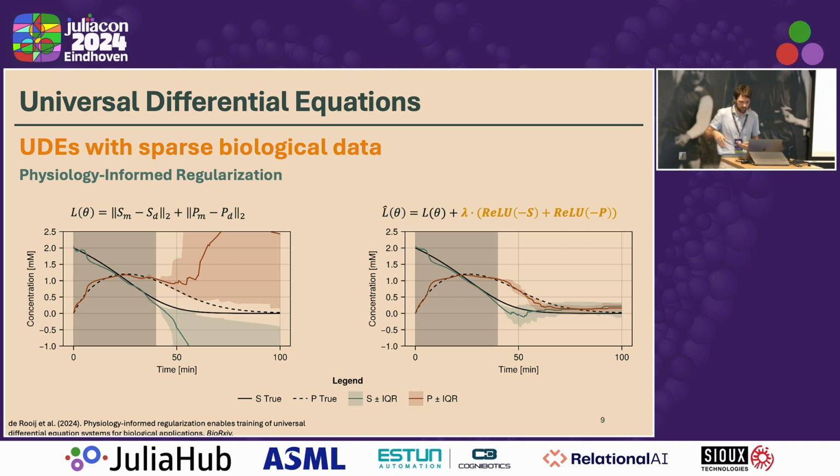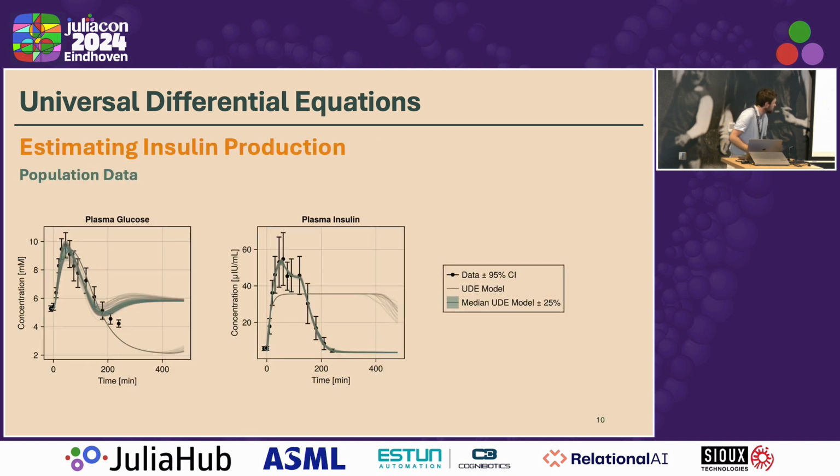And then, all right, as I promised you, we also tried to do this on our insulin production. And we actually see that within this model, while we have some neural networks that learn a biased term, which is indicated by this gray constant line, we also have quite some neural networks that describe the insulin data very well. And the glucose data is also described very well on average.